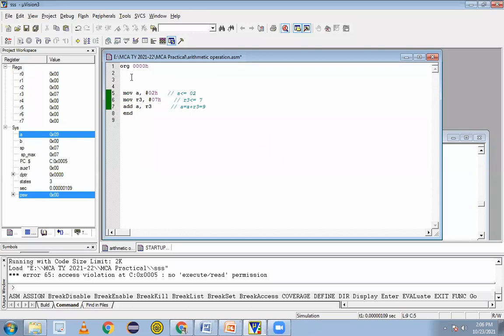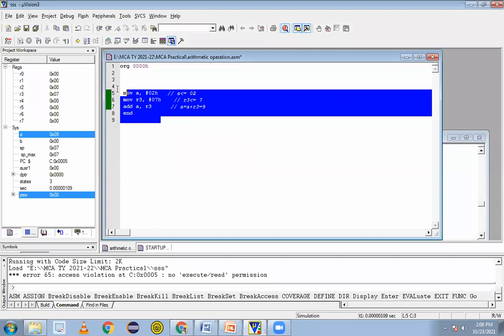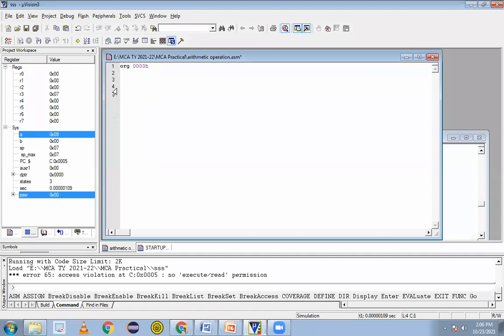Yes, sir. Okay. Now you can tell me any value. I'll take that and we'll go with that. So I'll remove this part and we'll go with any example. So we will perform the addition of any numbers. Chalo. Tell me quickly, what to do?